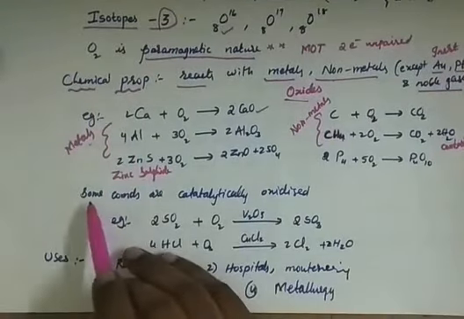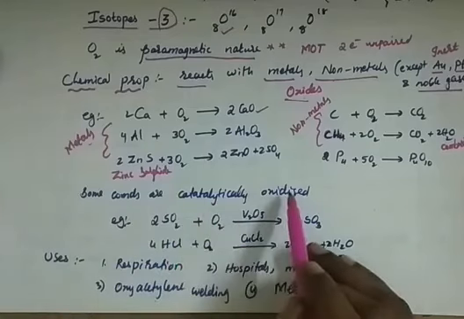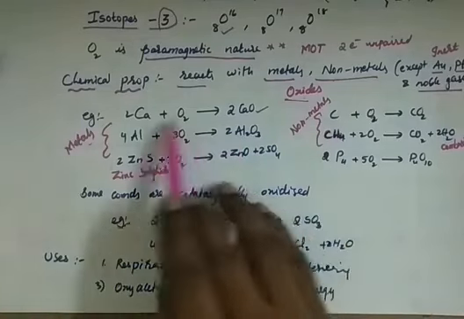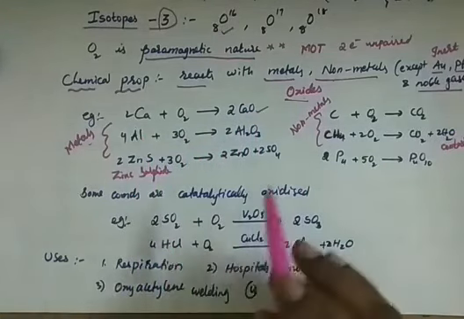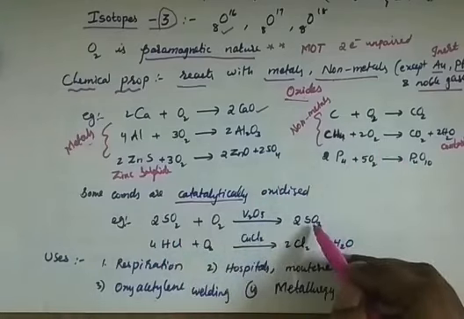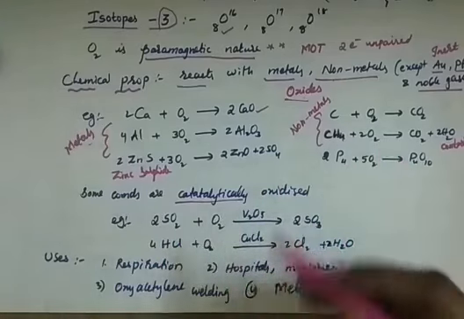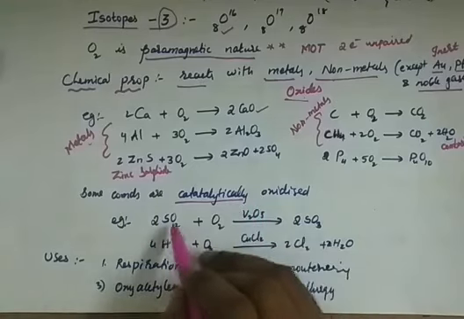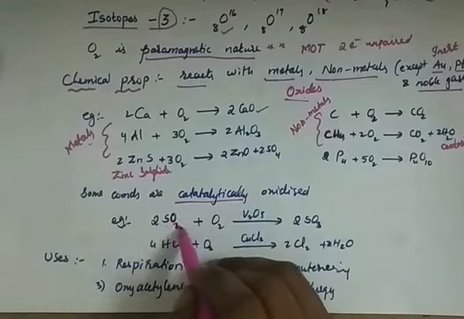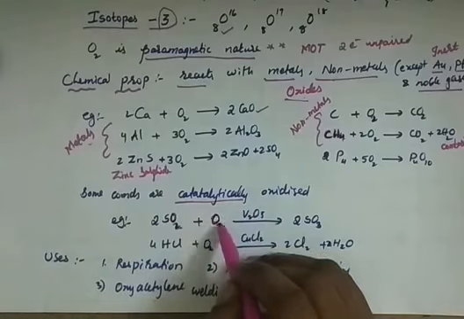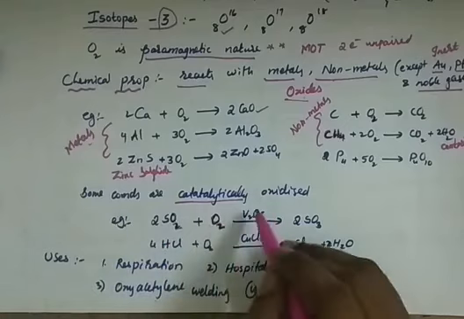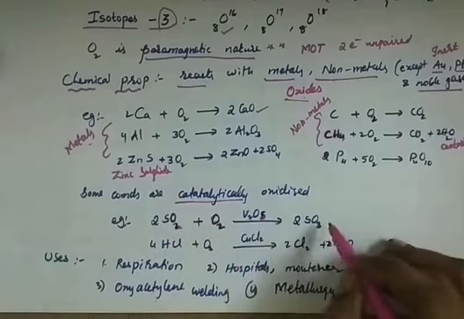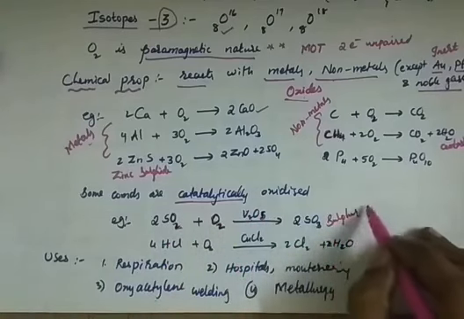And some compounds are catalytically oxidized. Here, just by the reaction, these respective oxides are formed. But there are some compounds in which we require a catalyst to form their respective oxide, in order to enhance the rate of the reaction. For example, sulfur dioxide, already has oxygen in it, still one more oxygen can add on to it. That means sulfur dioxide, SO2, reacts with oxygen in the presence of vanadium pentoxide, V2O5, to produce sulfur trioxide.